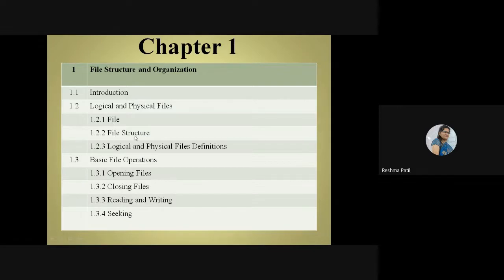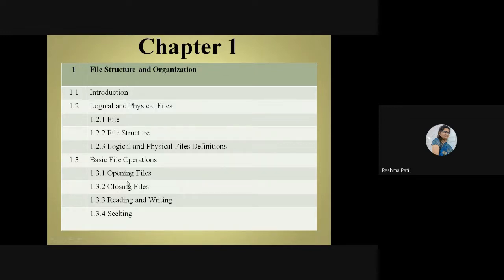Then we saw file structure, different types of file, variable length file, fixed length file, and we covered logical and physical file definitions. After the file is created, we can perform various operations on that file.